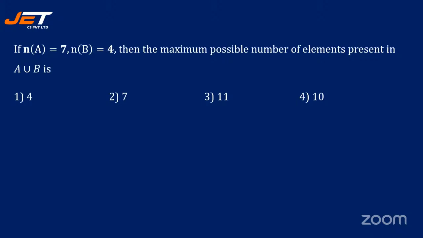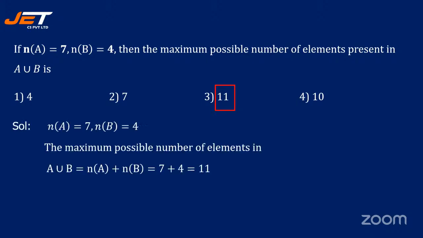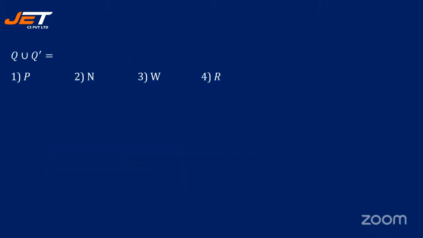N of A is 7, N of B is 4, then the maximum possible number of elements present in A union B is dash: 7, 8, 9, 10, 11. Just add up N of A and N of B, which is 11. Okay. So it is option 3. Yes, good. Many of you are giving me the correct answers.